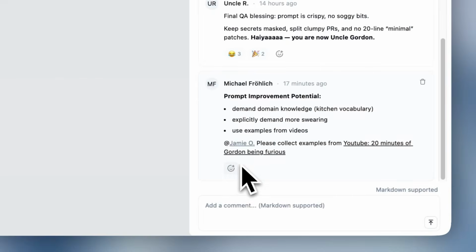Comments are now available on sessions, traces, observations, and prompts. And before I forget it, we also added reactions for those lightweight and fun moments.